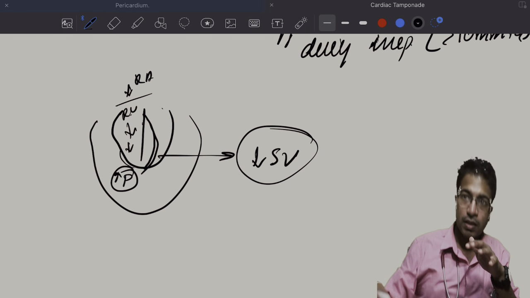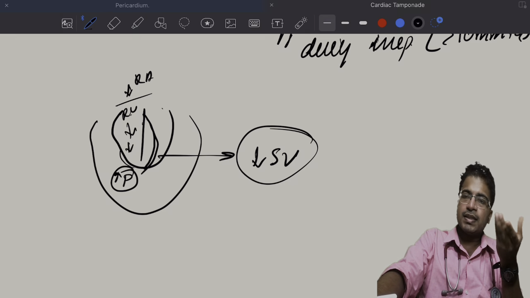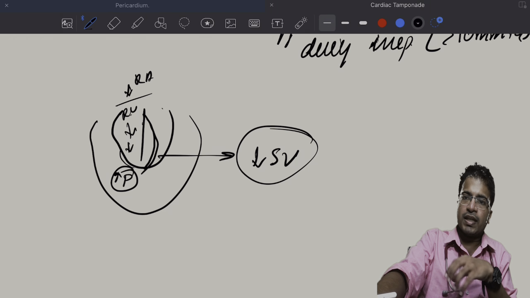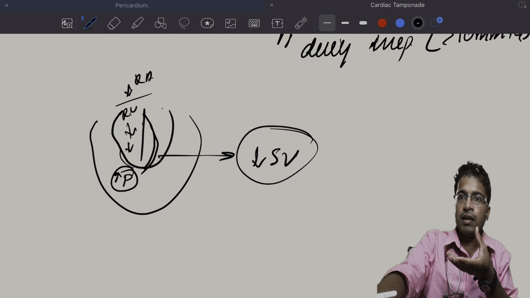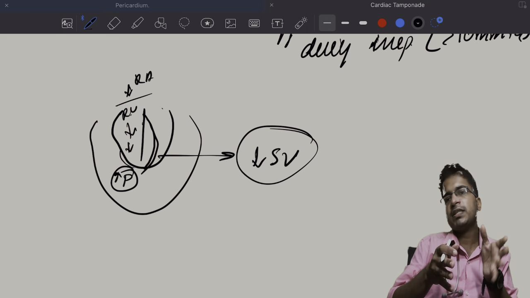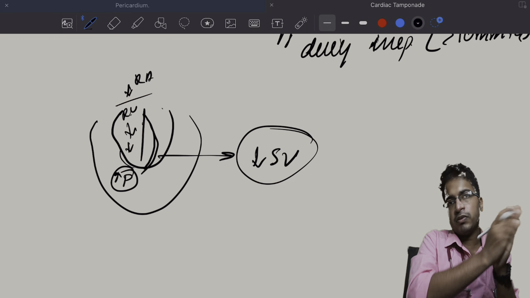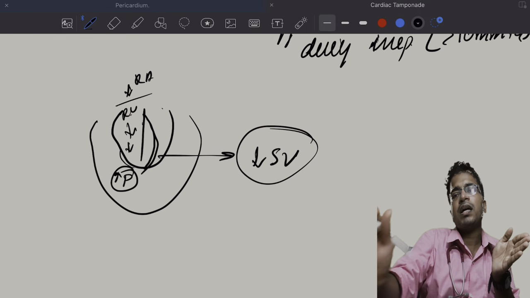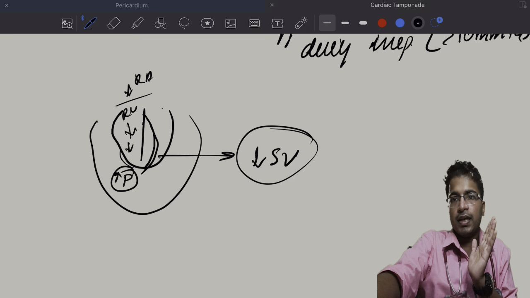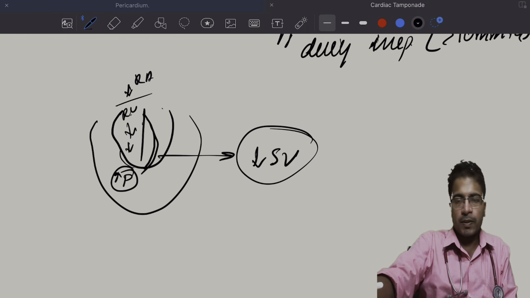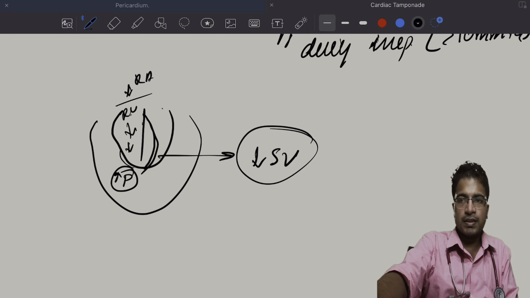I'll say it once again. During inspiration, there is increased filling of the right ventricle. The right ventricle can't be further pushed toward the pericardial side because of increased pericardial pressure caused by tamponade. It will push the interventricular septum to the left, which will further reduce the stroke volume and thereby reduce the blood pressure during inspiration. So this is pulsus paradoxus.